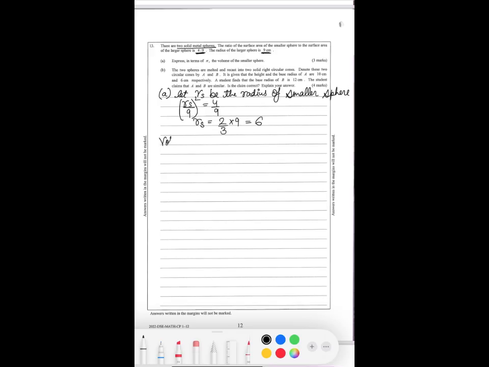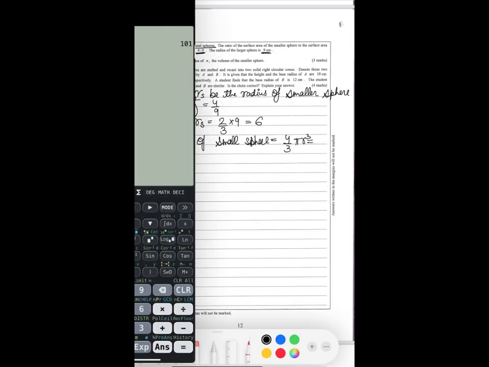So the volume of the smaller sphere will be 4 over 3 pi r cube. We have to keep it in pi. So 6 cube. Let's just put it in the calculator. 4 times 6 cube divided by 3. 288 pi.